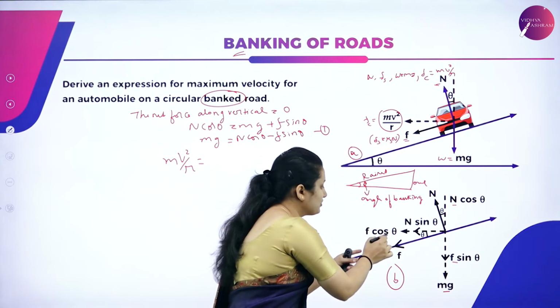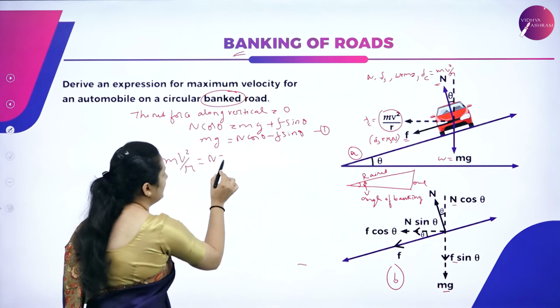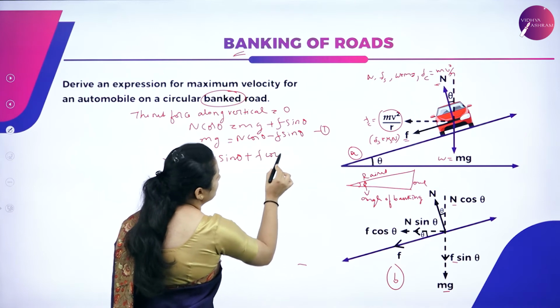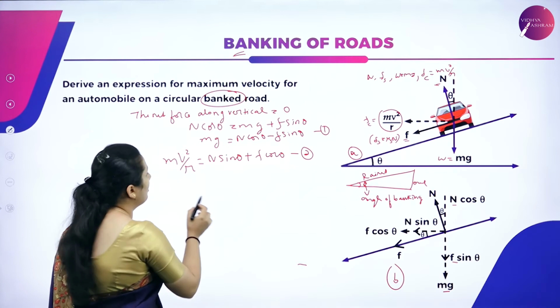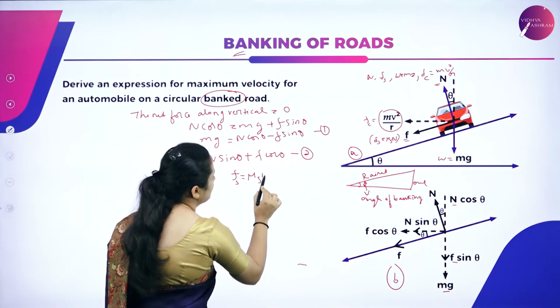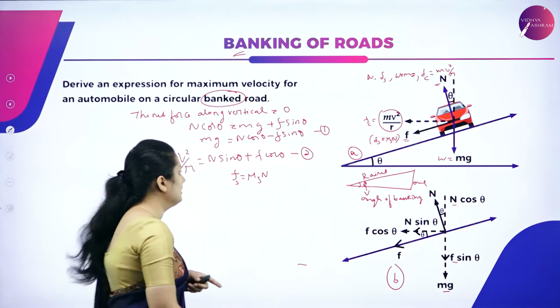So centripetal force is given by horizontal components, that is n sin theta plus f cos theta. This is your second equation. And we know F, the static friction, is equal to mu s n, coefficient of static friction into normal reaction.